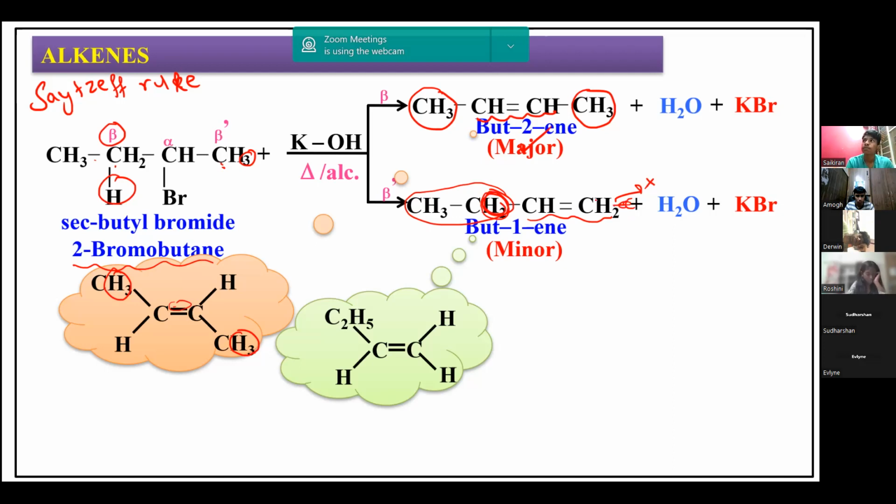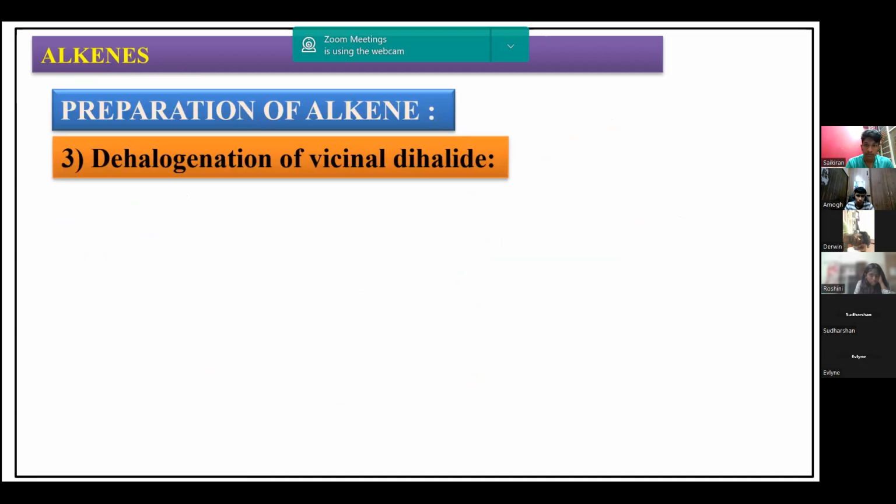So here there is no hyperconjugation, only these two hydrogens. The more the number of hyperconjugated structures, the more the stability of the compound. That is very important to be noted. Therefore, the more alkylated product is the major product in this case. So we get alkenes like this.